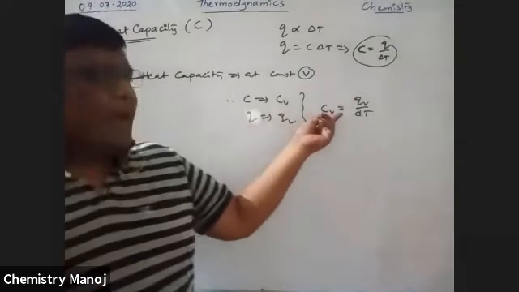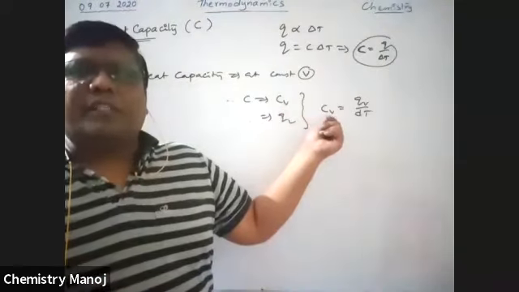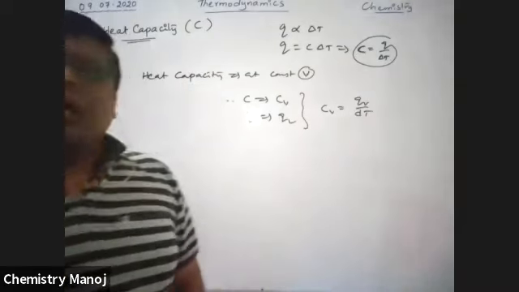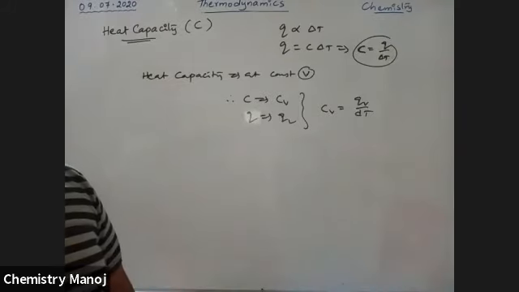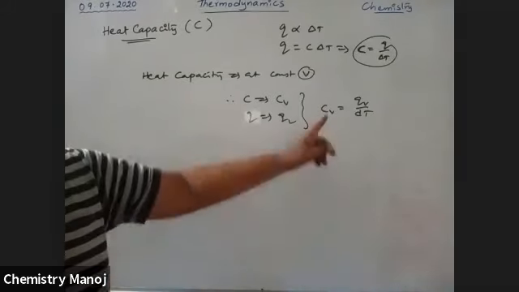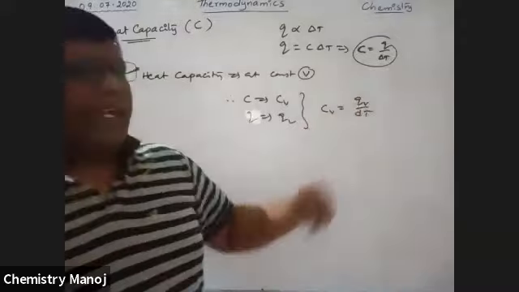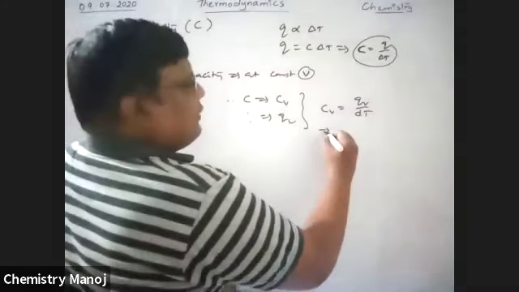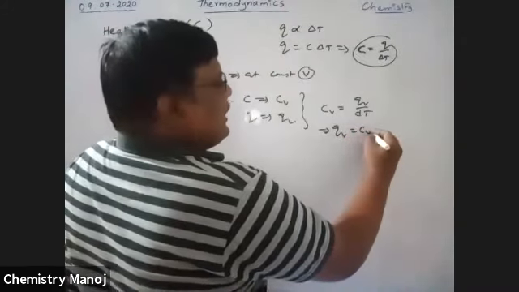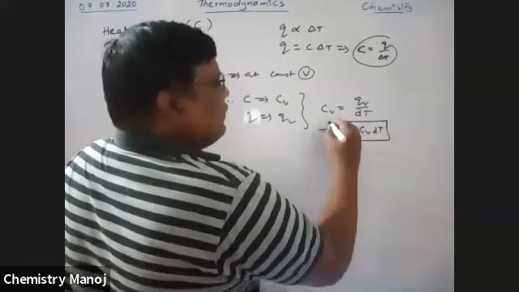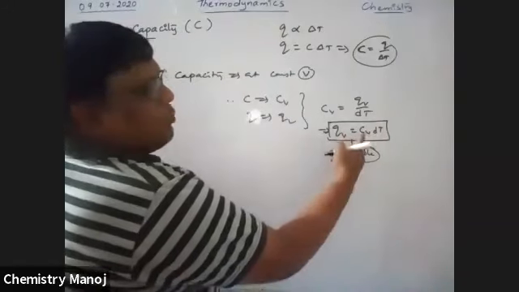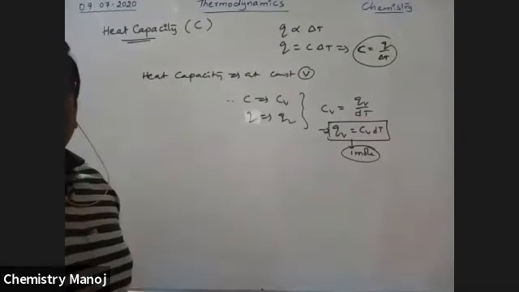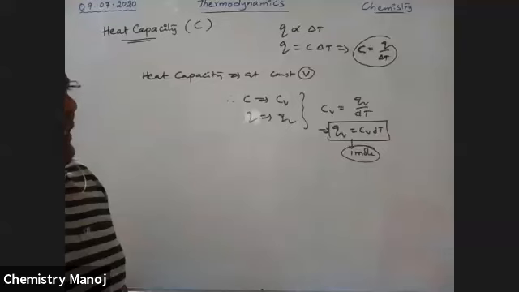So CV is nothing but the molar heat capacity at constant volume. CV is equal to QV by dT. That implies QV is equal to CV dT. It is for 1 mole of gas. Because it is 1 mole of gas, it is molar heat capacity. Okay, so this is very important.